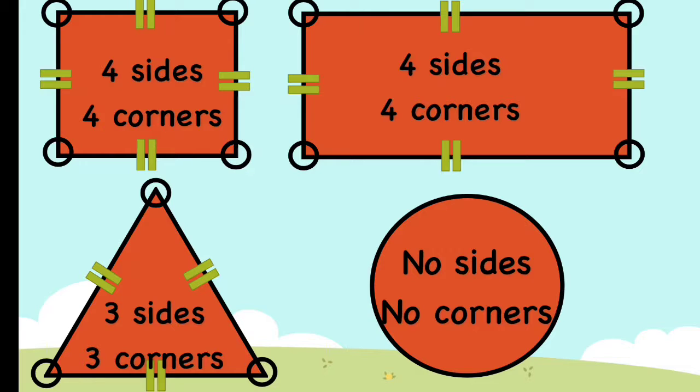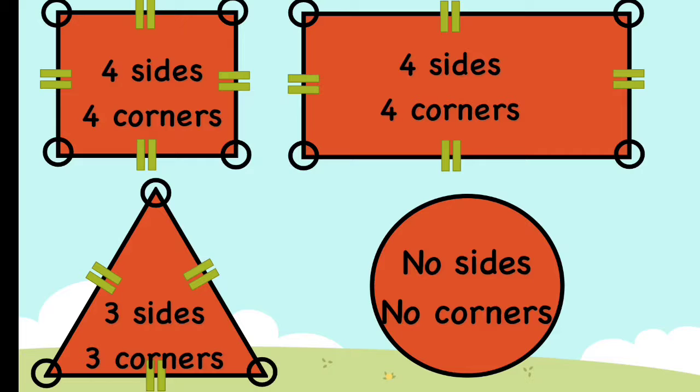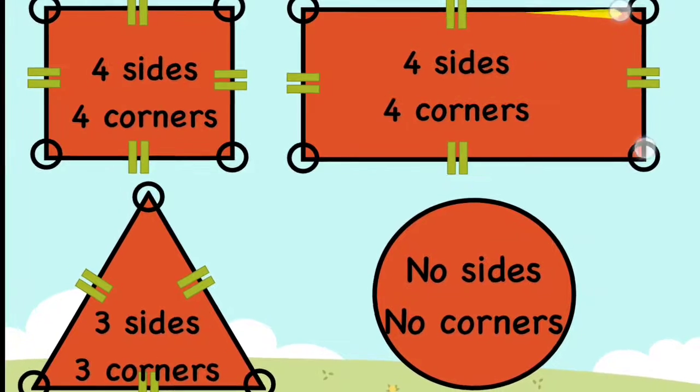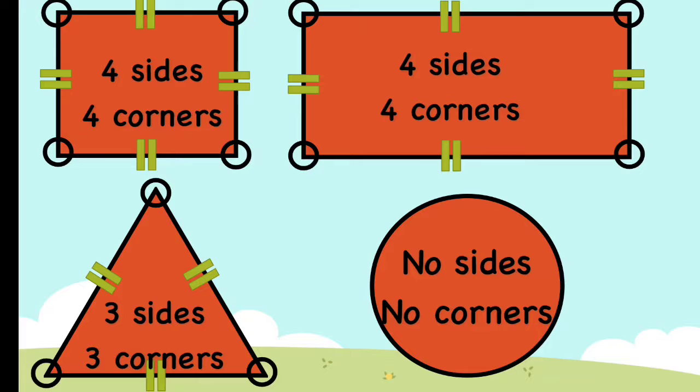Why? Because a square has got 4 equal sides. All these sides are equal to one another. Whereas a rectangle, 2 sides are equal and these standing lines, 2 sides are equal. Okay, so that means 2 parallel sides, 2 parallel lines are equal only, not all the 4 sides. Okay, do you get it, students?